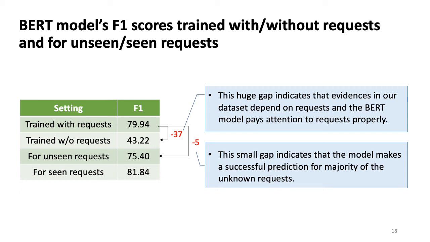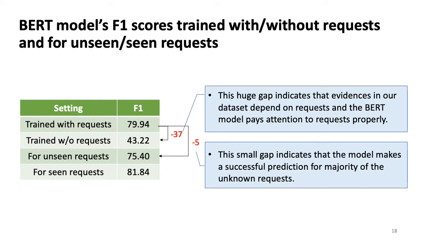We wanted to make sure whether the BART model considers a request when identifying the evidence. Thus, we trained another BART model without a request as an input. In that case, only a review sentence is given. The model trained without a request resulted in an F1 score of 43, which is 37 points lower than that with a request. This huge gap indicates that evidences in the dataset depend on requests, and the BART model pays attention to the request properly.